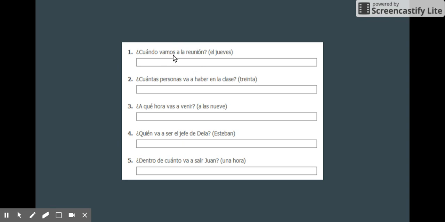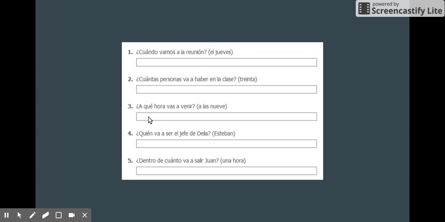So the verb is ir for vamos. So nosotros, in the form of ir, so it'd be iremos a la reunión el jueves. Number two, ¿cuántas personas van a haber en la clase? How many people will there be in the class? The answer is 30. So the verb here is haber, so we'll change haber to the future tense. So habrán 30 personas en la clase.